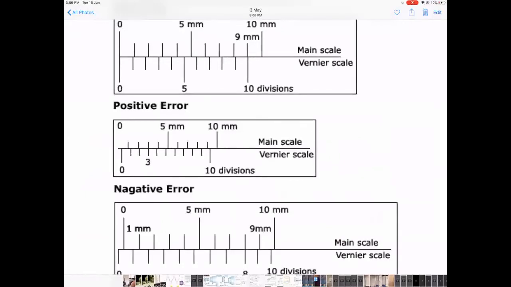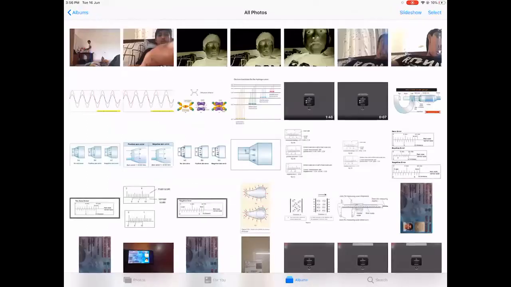The zero can be to the right or to the left of the zero of the vernier. When will it be to the left? It will be to the left when I keep on pressing it hard. Pressing what hard? I'll explain.